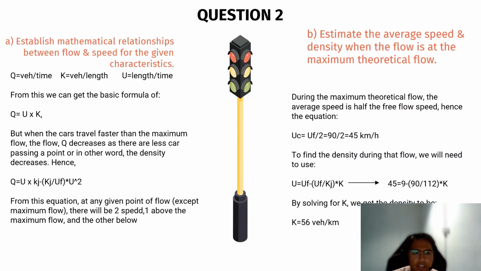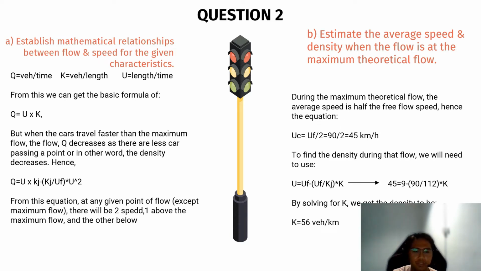For question A, establish the mathematical relationship between flow and speed for the given characteristics. So we know Q is equal to vehicles per time, K is equal to vehicles per length, and U is equal to length over time. From this, we can get the basic formula of Q equals U multiplied by K. But when the cars travel faster than the maximum flow speed, the flow Q decreases as there are fewer cars passing a point, or in other words, the density decreases.